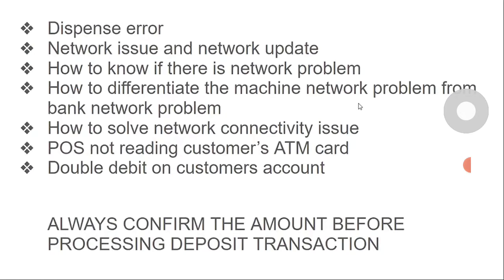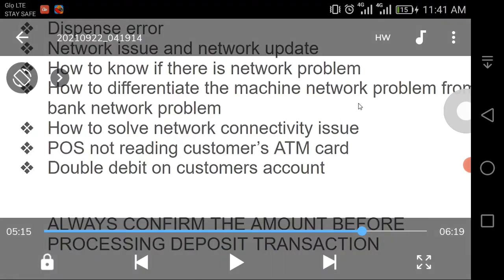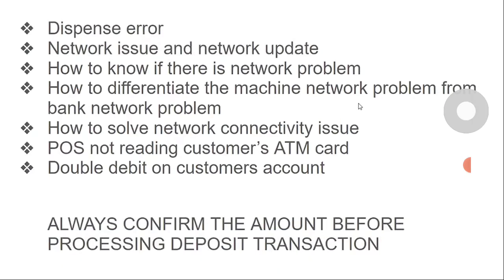Now, double debit of customers' accounts. This is a predominant issue you can't avoid. They will debit the customer and the transaction will not be approved. Most of the customers will come and complain, and you ask them to wait and show them the receipt. That's the function of the receipt. I will advise those using the mini one to please find the traditional one or the hundred one. Once you show them the receipt, you see what it writes